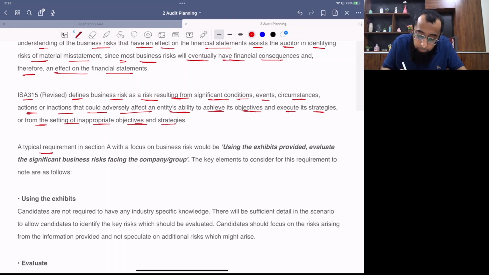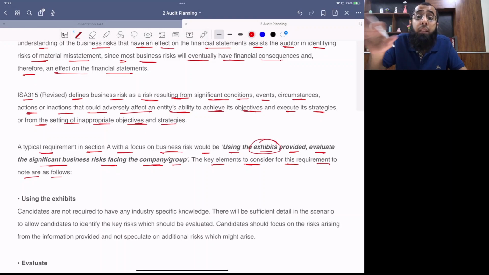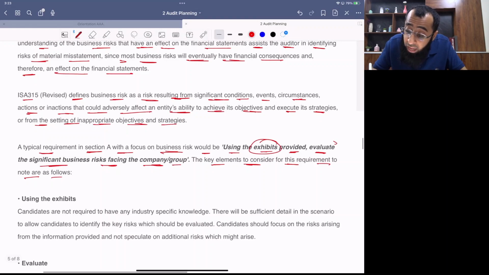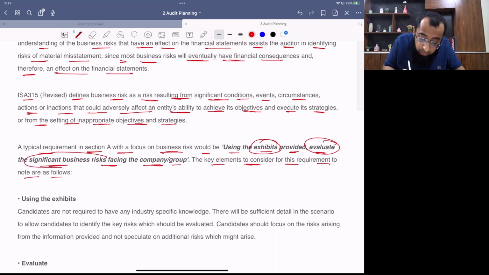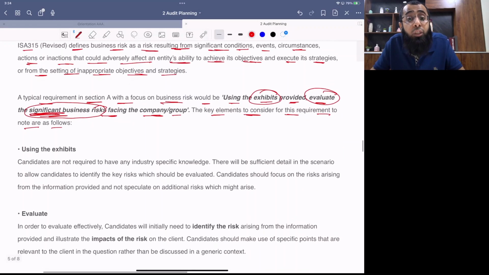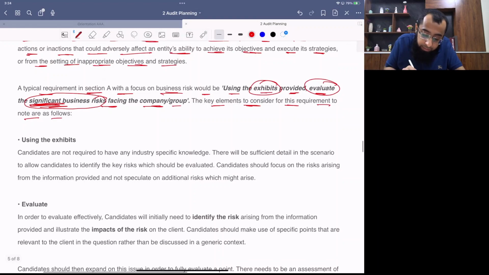A typical requirement in Section A with a focus on business risk would be: using the exhibits provided, evaluate the significant business risks facing the company or group. The key elements to consider for this requirement are as follows. You have to use the exhibits, you are not required to use external information. You have to evaluate the risk, you have to look at the factors which increase the scale of the risk, and you just have to focus on the significant risks, ones for which examiner has done sufficient discussion in your question. So first, let's look at exhibits.